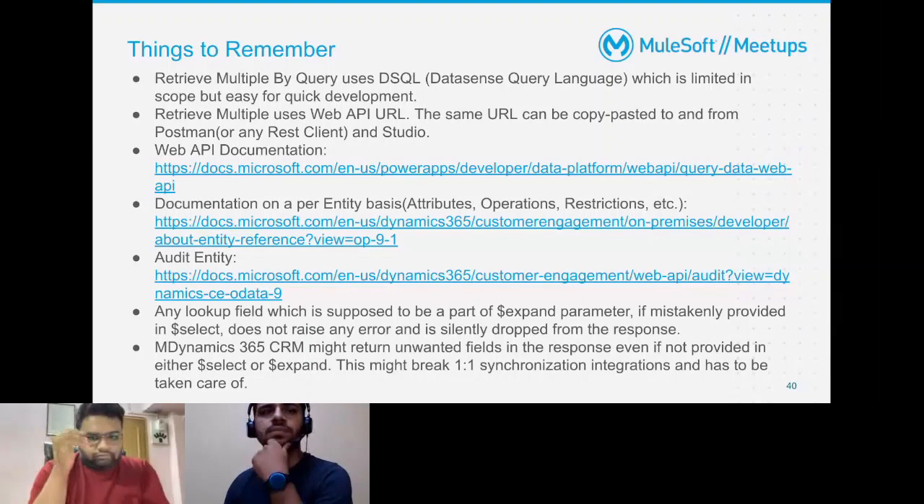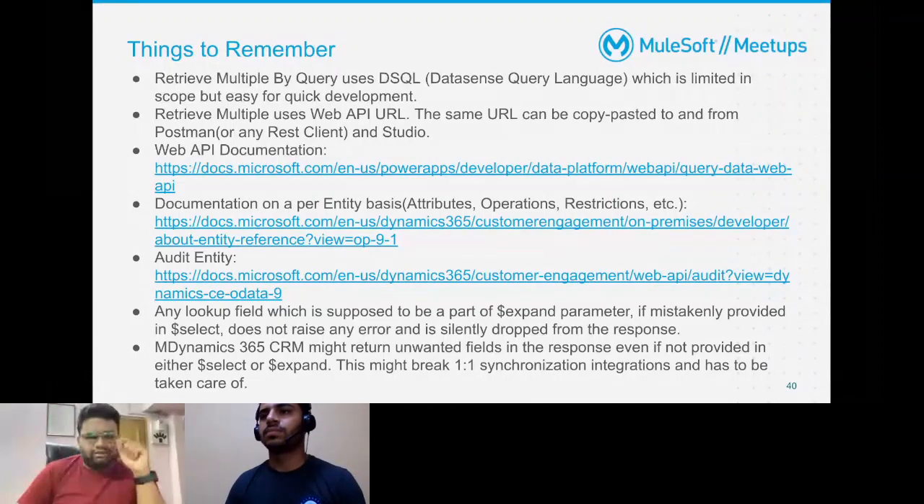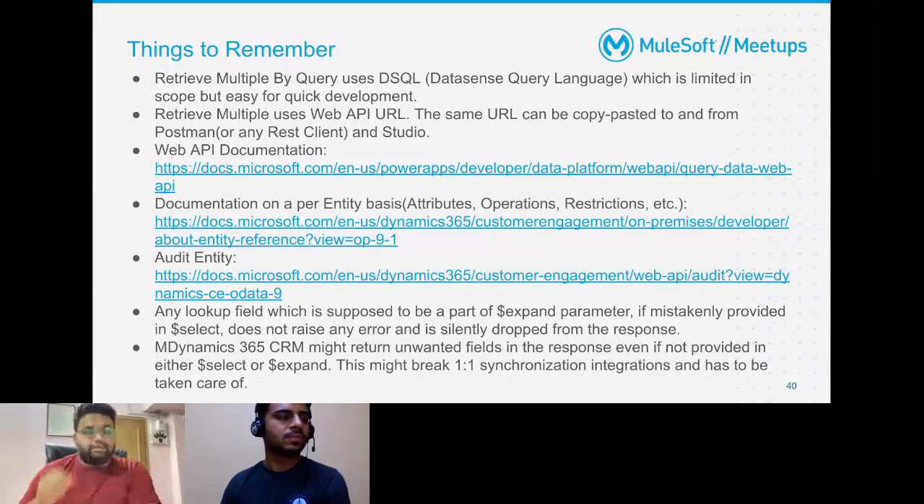If you want to know particular attributes, operations, or any kind of restrictions, because these are the standard objects, and as you might know, Salesforce also has restrictions specific to standard objects or standard entities, or in Dynamics, default solutions, then the link below is the one to refer to. If you see the URL, it says customer engagement. This is what I started the session with: CE is the exact same thing as Dynamics 365 CRM. It says customer engagement on premise, but the same concepts will apply for our connector as well.